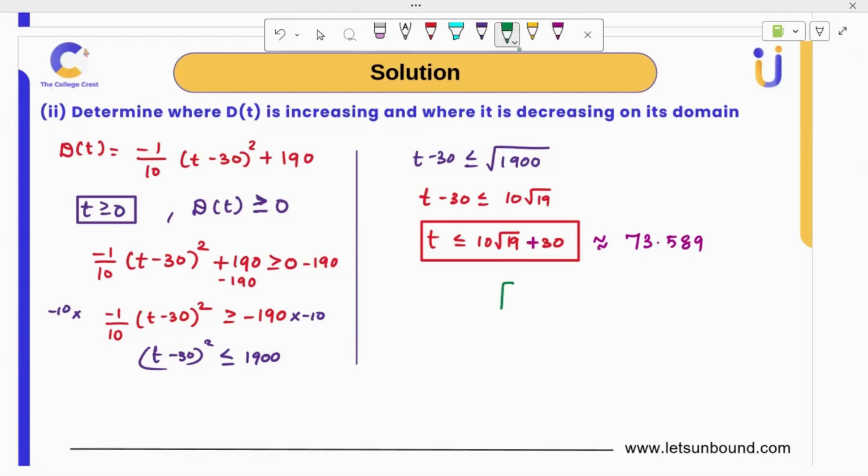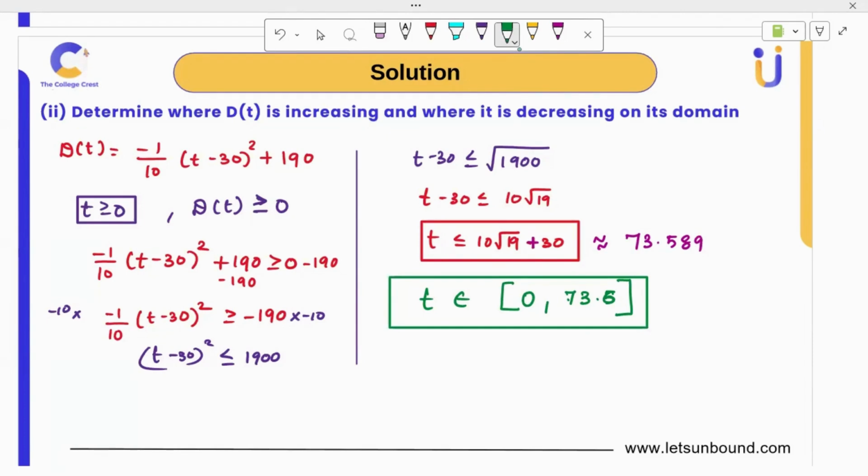It should be greater than or equal to 0 and approximately 73.5 days or 6 days. So this is your domain, t can be this. Okay, so we found the domain. Now increasing, decreasing is so easy. Actually we are looking at 0, then 30 at peak. Then it comes to 73.5, it will again attain 0.